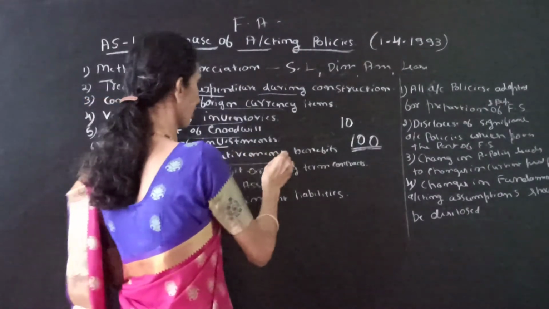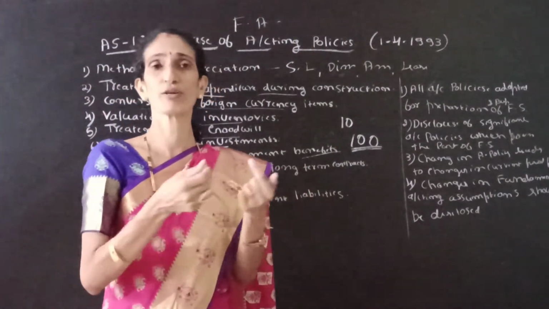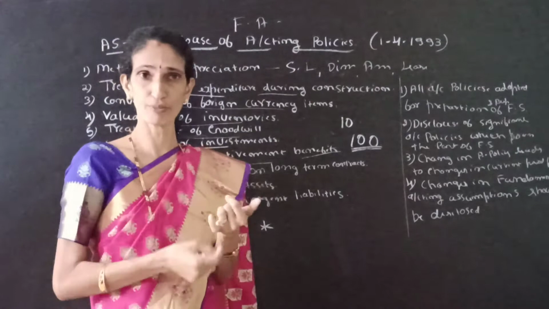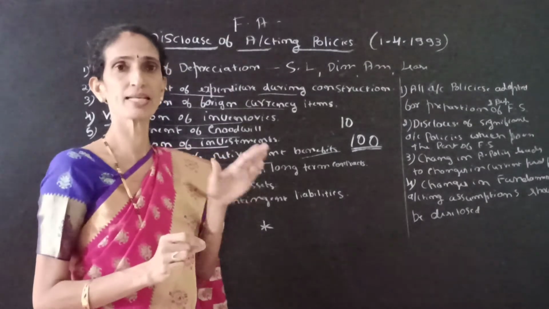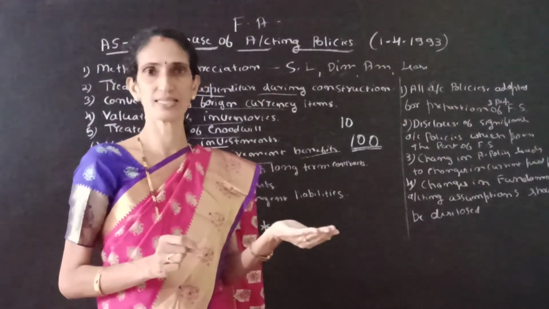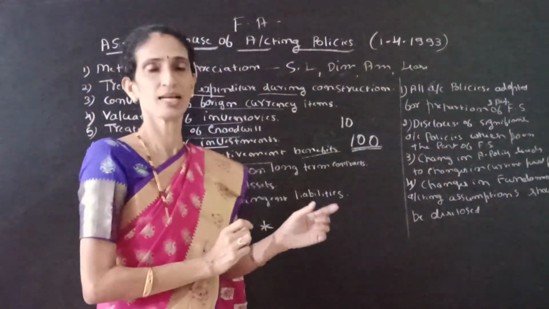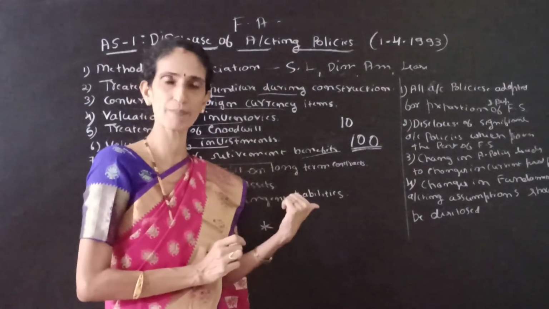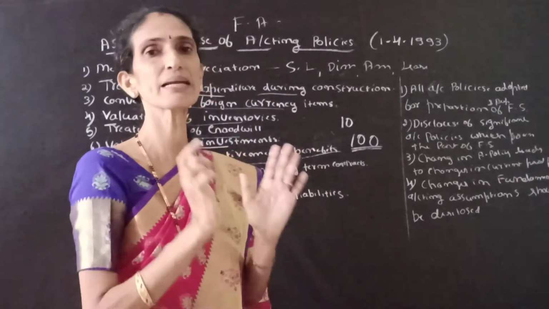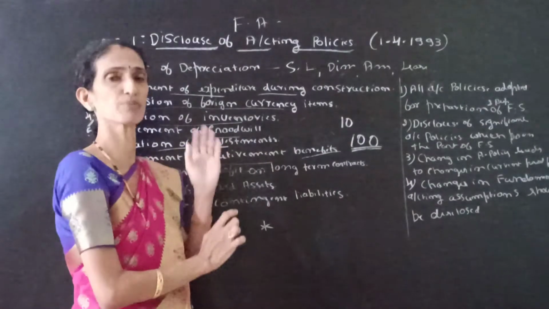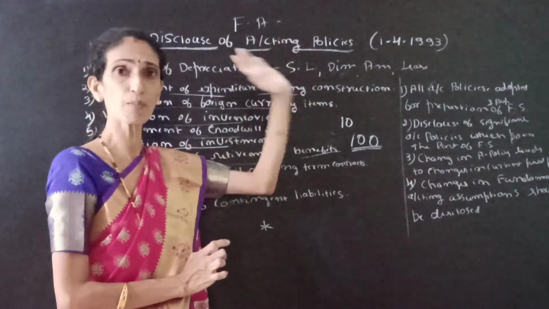Next one is treatment of retirement benefit. How benefit is given after retirement of any employee, how we have to give the compensation, how we have to pay the provident fund or ESI or pension, anything. It should be clearly mentioned. When anybody retires from the business or company, how the payment is made to him should be clearly mentioned. It may be a retirement by the company, a joint stock company, or the retirement of a partner. But everything should be clearly mentioned in the financial statement. It should be attached to the financial statement as disclosure of accounting policies.